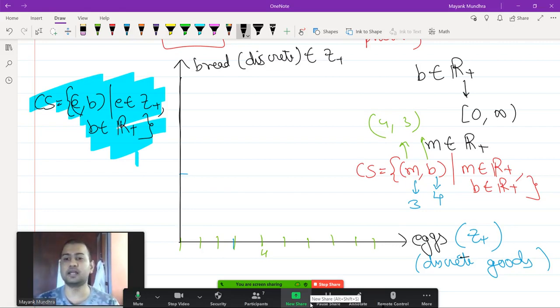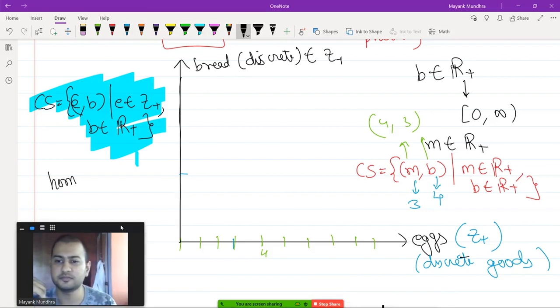But milk is a homogeneous good, and theoretically we say that you can ask for milk in any real number quantity depending on the measuring device of the person who is giving it to you. You can ask for 1/3 units of milk, or half units of milk, or √2 units of milk. So milk, butter, these are goods which are called homogeneous goods. So the word homogeneous, you will encounter this word a lot of times.